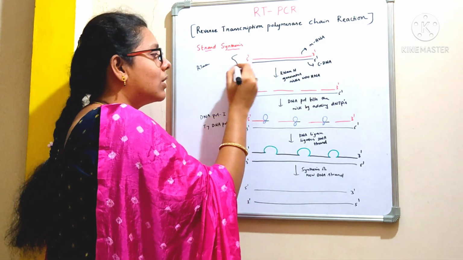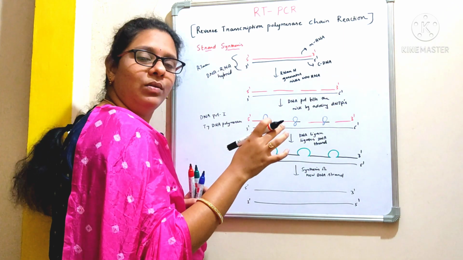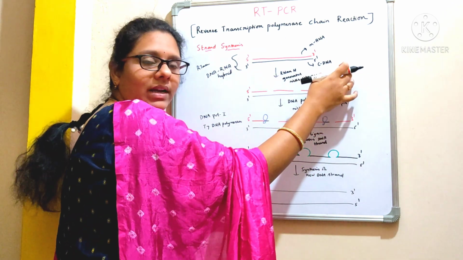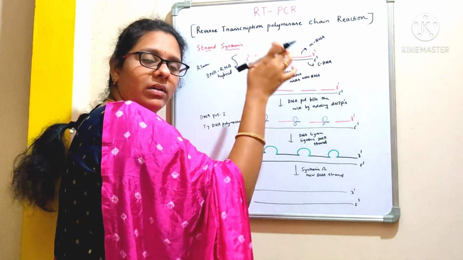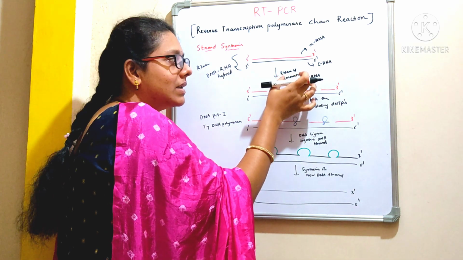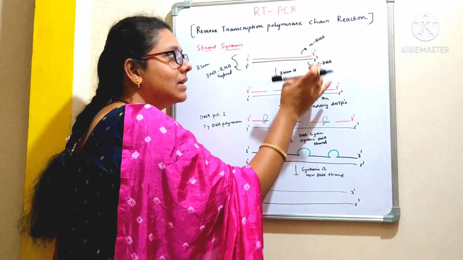So here we call it a DNA-RNA hybrid, and we need to amplify and quantify the DNA, right? So for this, what we are going to do in the next step is use an enzyme called RNase H. That is going to generate nicks in the RNA.